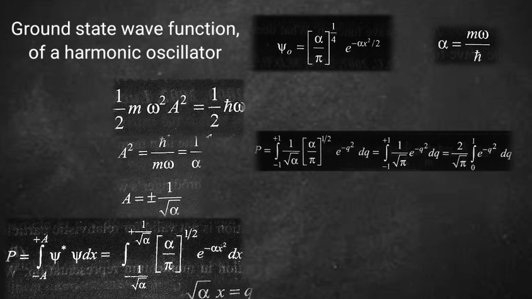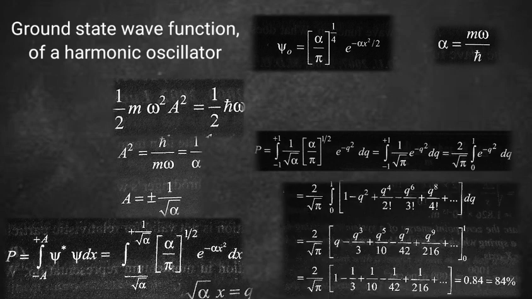We can solve these steps up to 2 upon root pi times the bracket 1 minus 1 upon 3 plus 1 upon 10 minus 1 upon 42 plus 1 upon 216 and so on, which is approximately equal to 0.84, or approximately 84%.